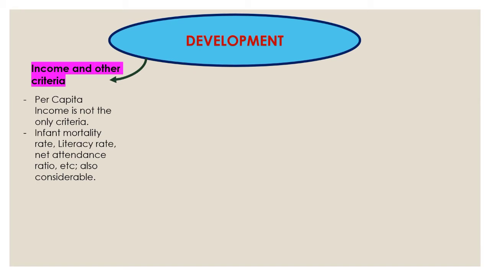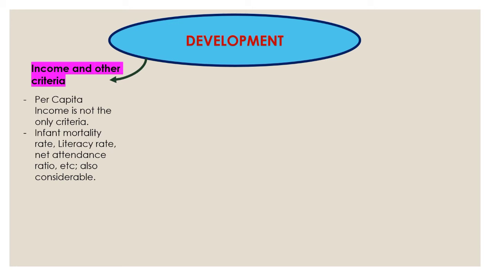Fine. And these kinds of aspects are the infant mortality rate, literacy rate, and the attendance ratio. Other than this, we have many other aspects like the death rate, the birth rate, the sex ratio, that is the gender ratio. All these are the criteria to compare a state with another or a country with another. All these aspects, including the per capita income, can be said to be development. If all these are well and good, then we can say a state or a country has been developed.